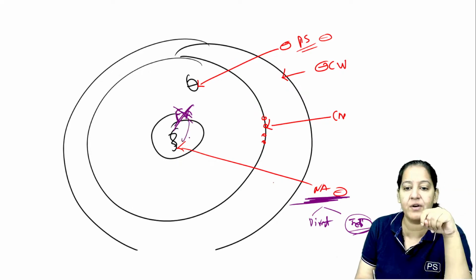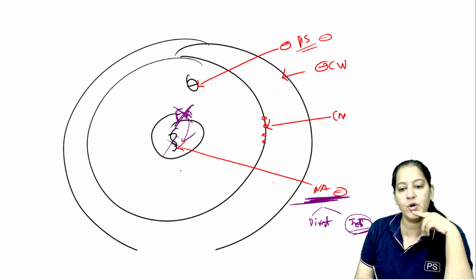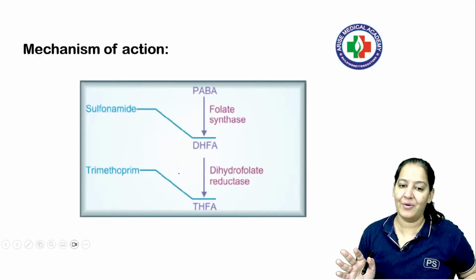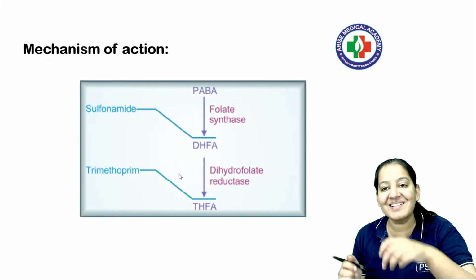And folic acid is a must for DNA and RNA. So no folic acid, no DNA, no RNA synthesis. Got it? So this is a way. Got it? So they inhibit folic acid synthesis. Okay, so this is the mechanism of action. How is folic acid synthesized?